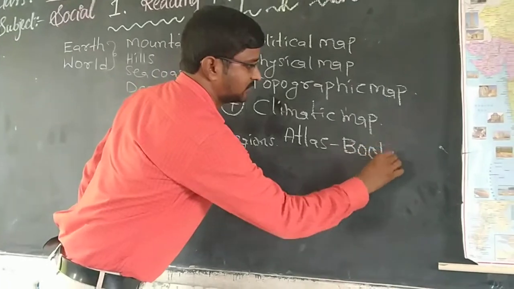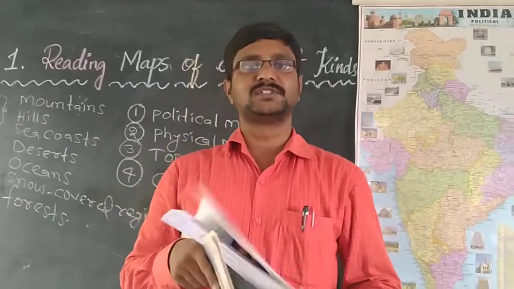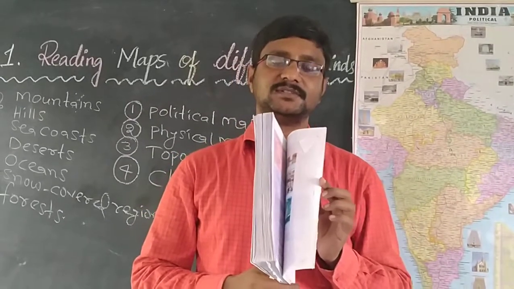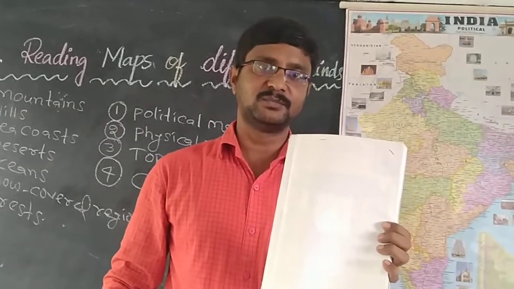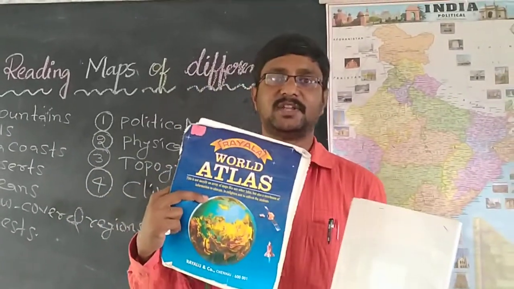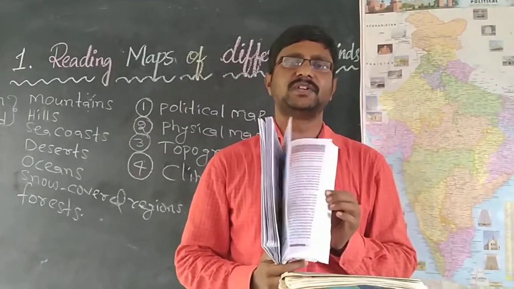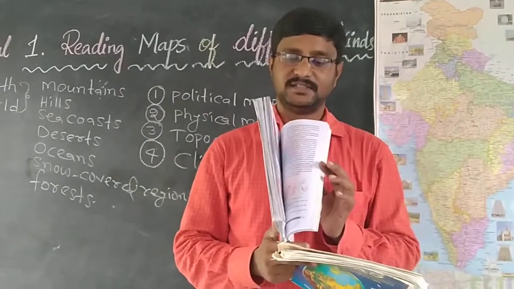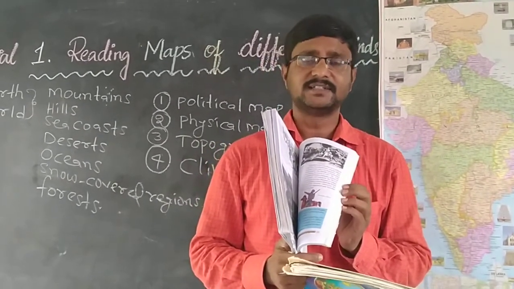Atlas is a book. Then this is also a book, no? This is called the social studies book, 7th class social studies book. Then why is it called an atlas? Then we would have to call this also an atlas, no? So there is a difference between this book and this atlas book. The main difference is that this social studies textbook contains a lot of information about your society, about our subject, right? In this, there are history and political science. Like that, there is a lot of information.